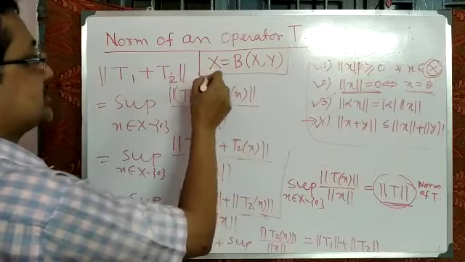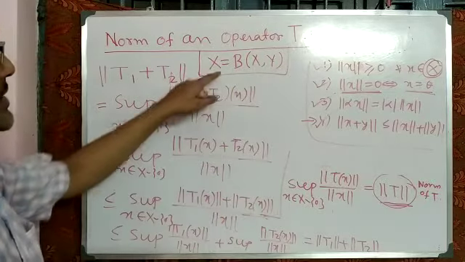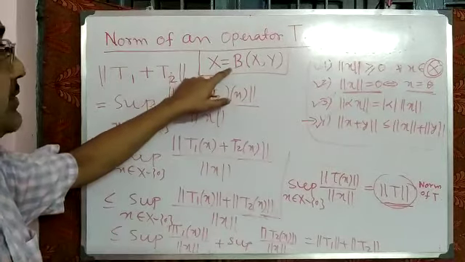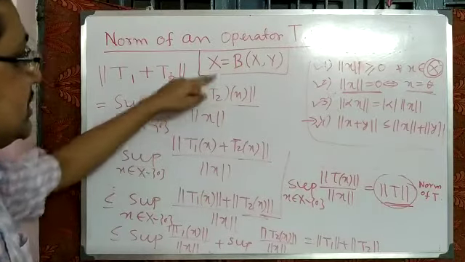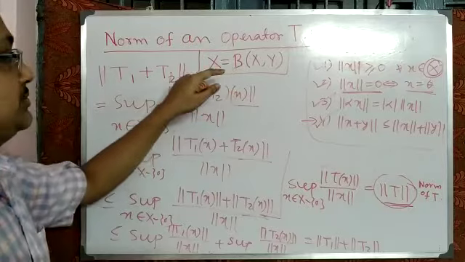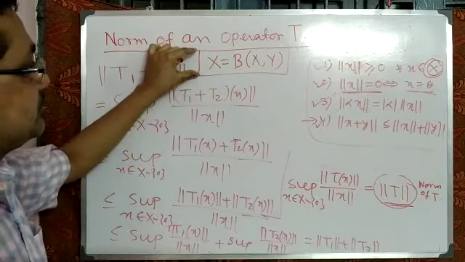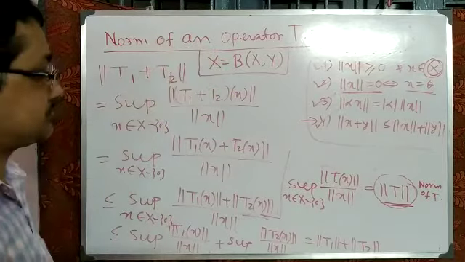So after a few classes we will prove that that is a vector space. It is obviously a normed linear space, and it is a complete normed linear space. So after a few classes we prove that it is a complete normed linear space.